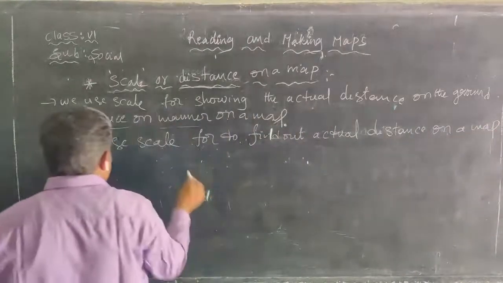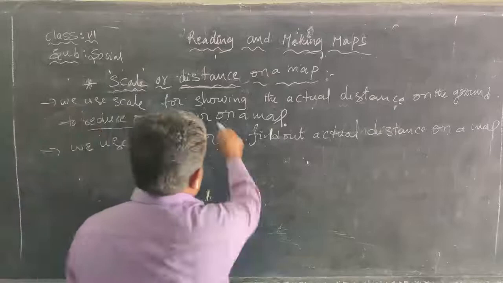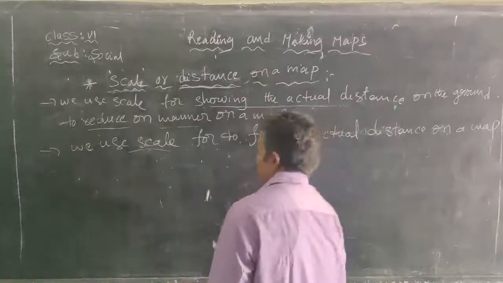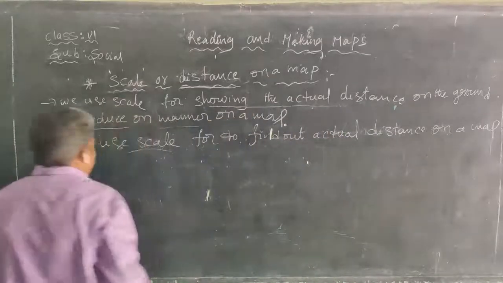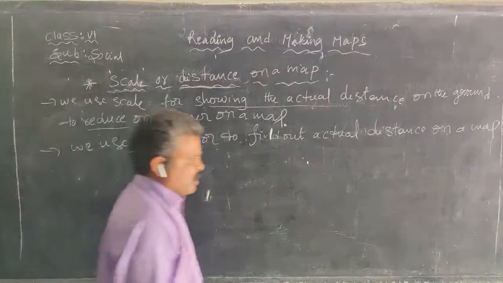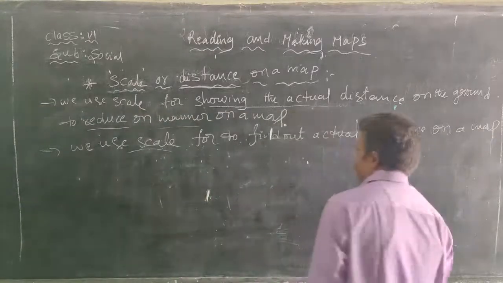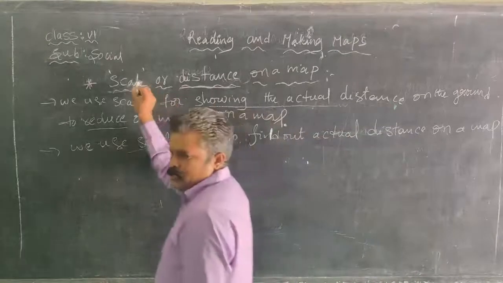That is the purpose. We use it to show you the actual distance on the ground, reduced in manner on a map. That is the purpose of using a scale there.